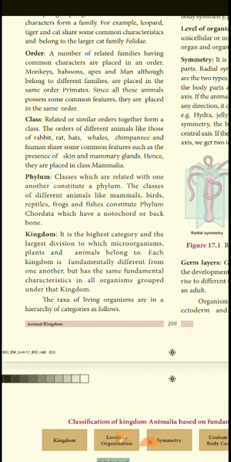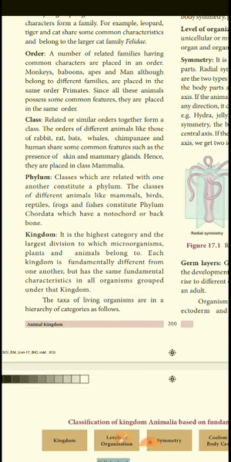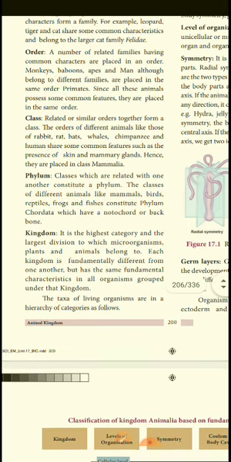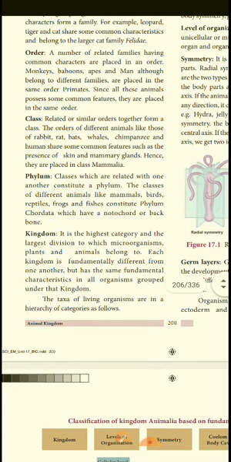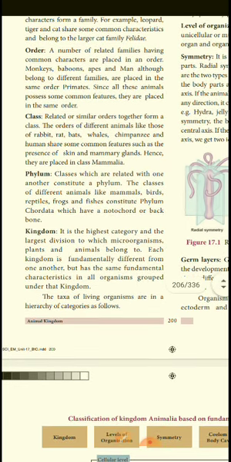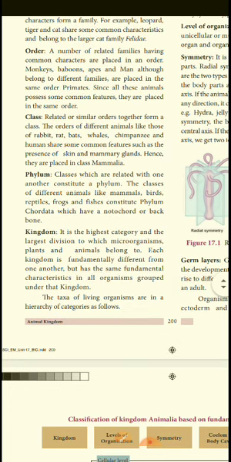So based on the backbone, the phylum is classified, with or without a backbone. Chordata, notochord. Otherwise we call it invertebrate, vertebrate, chordata, non-chordata. These are what they are saying. But at that time, a lot of classification happened.